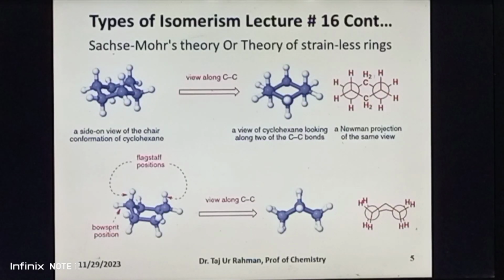These are the ball and stick models and various views of cyclohexane chair and boat conformations and Newman projections. In boat conformation, the two axial hydrogen atoms on both carbon 1 and carbon 4 are too close to each other in space that they cause spatial interaction, and this interaction is known as flagpole interaction.